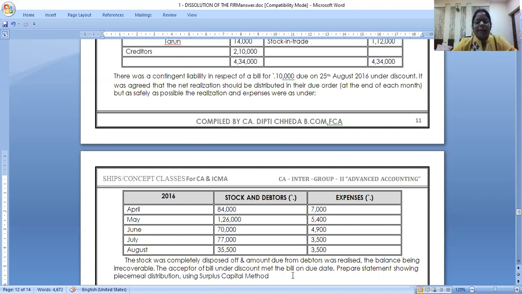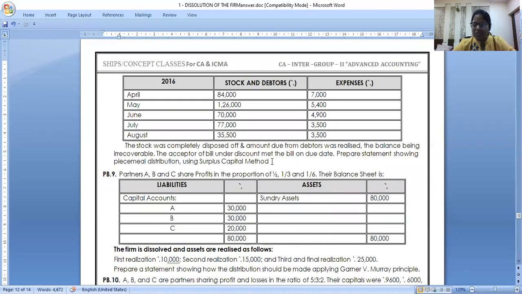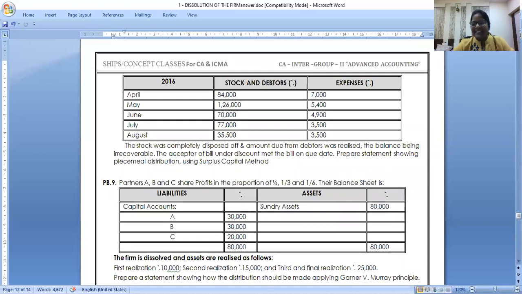Anywhere if you feel my screen is not clear, or my speed is a little fast, please message me in the chat box. Prepare a statement showing piecemeal distribution. Ma'am, if you are saying this method is tough, then can we directly do the second method in the exam? No, dear, not at all. You don't have a choice in the exam.